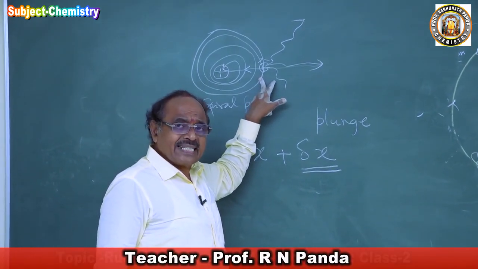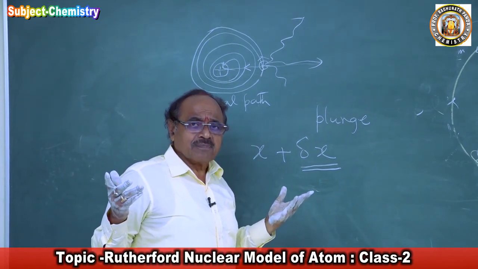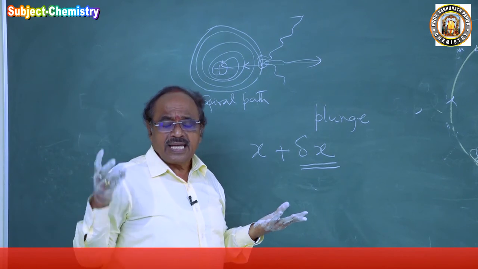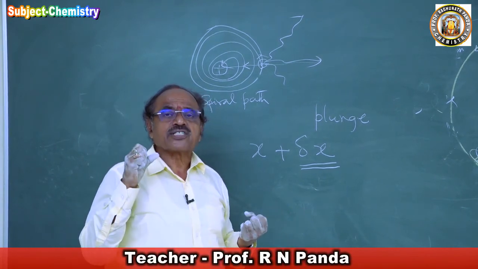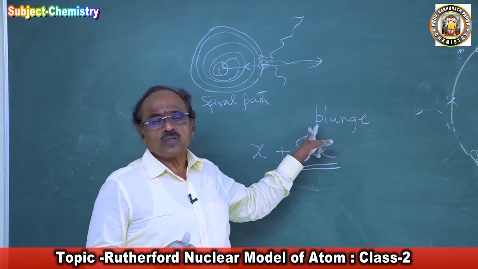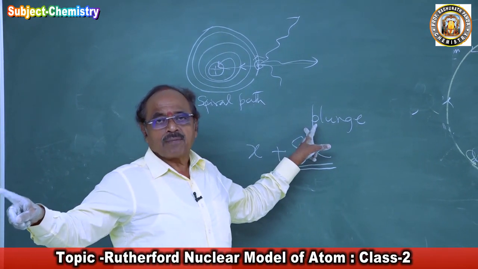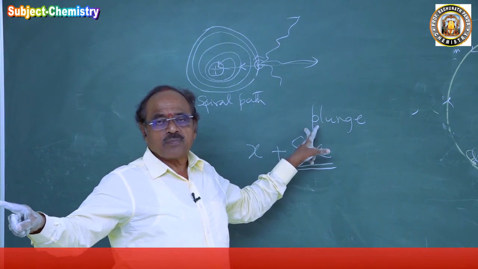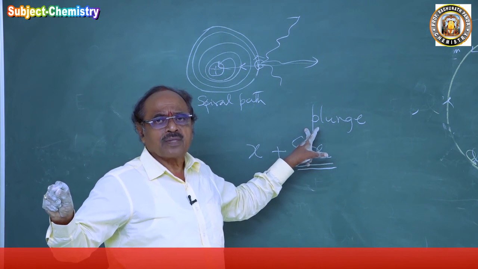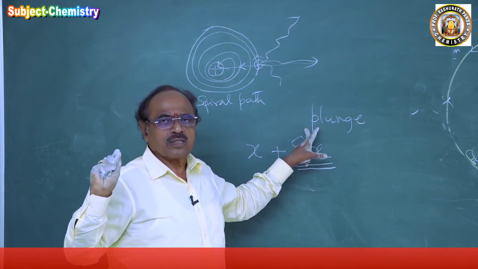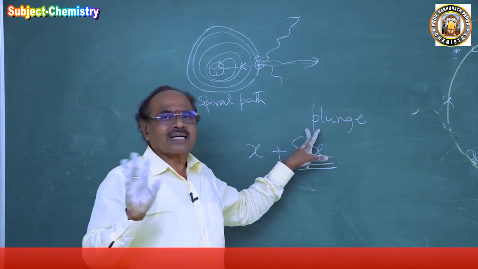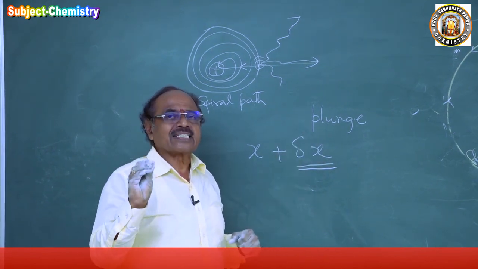Then Bohr, he is a very intelligent person, imposed some restrictions upon the Rutherford model of atom on the basis of Planck's quantum theory of electromagnetic radiation, and proposed a model of atom which became very successful. That is called the Bohr model of atom, but there is not much change, only corrections are made.